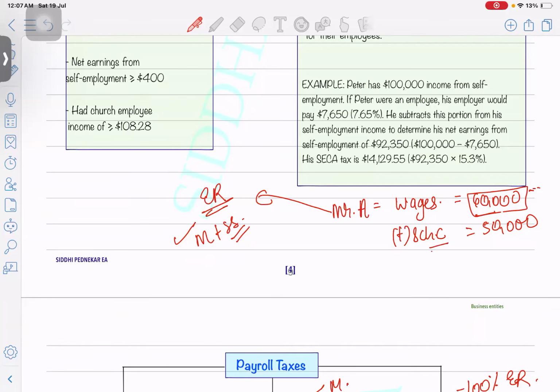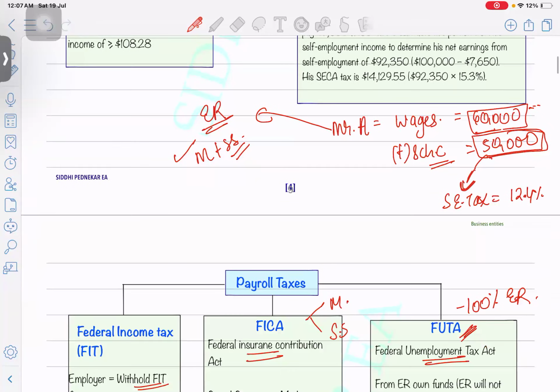But being a Schedule C, on the full 50,000 which you are earning, no one is deducting taxes on your behalf, right? So you have to deposit self-employment taxes, and on that you will claim 50% as an adjustment. I hope this is clear.